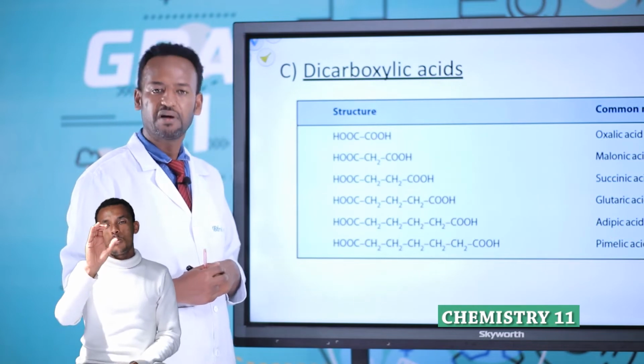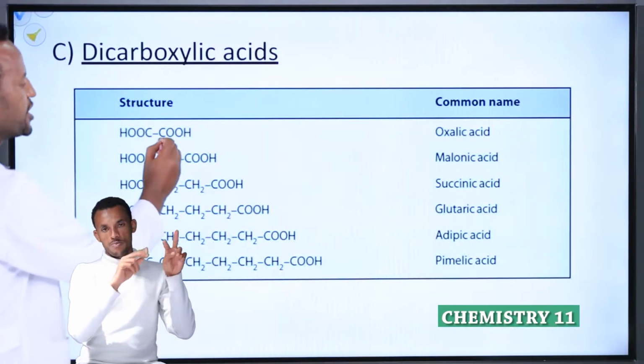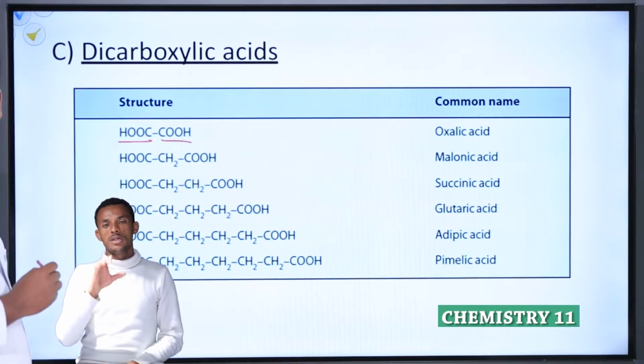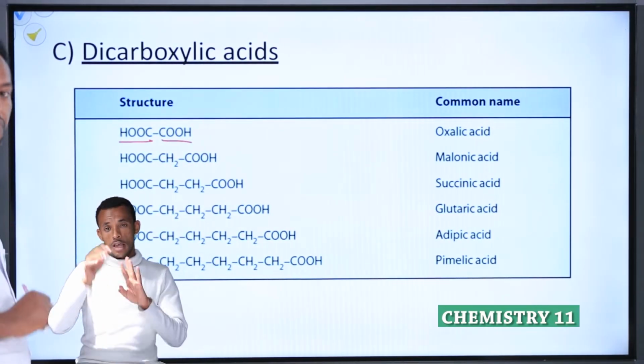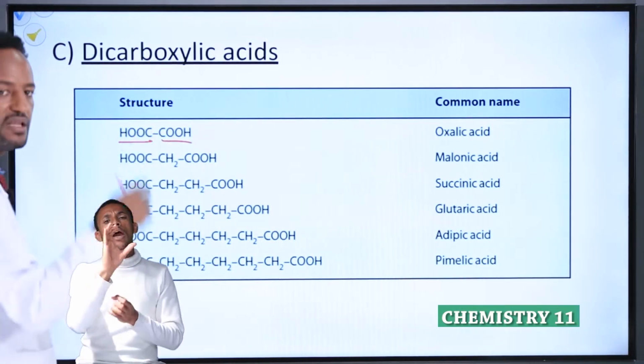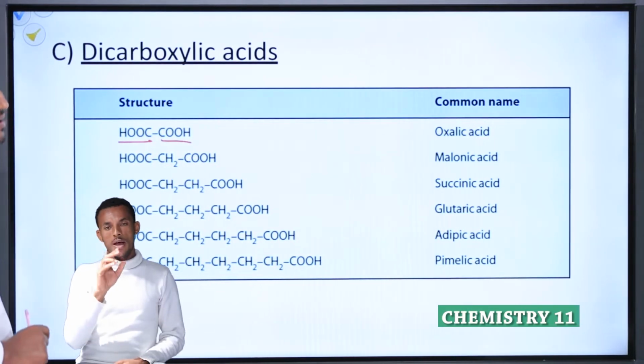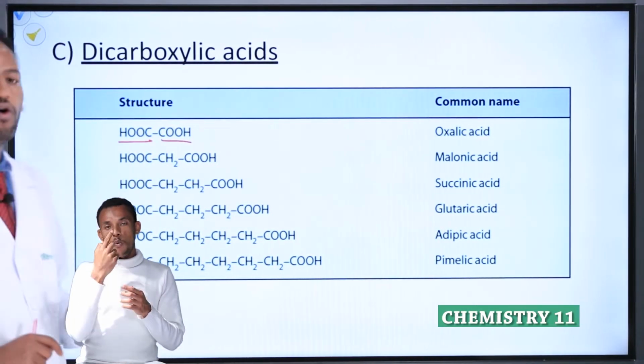Dicarboxylic acids. Common names of dicarboxylic acids. Look at this one, COOH, COOH. In the case of the IUPAC name, how many carbons? 2 carbons, ethane dioic acid. That is the IUPAC name. In the case of the common name, it is oxalic acid.